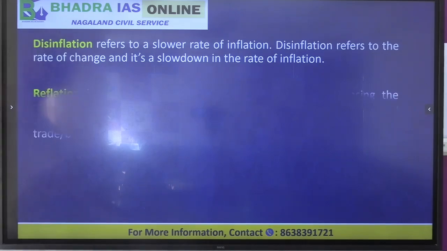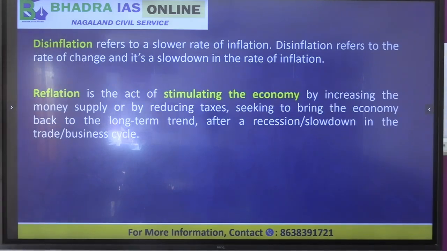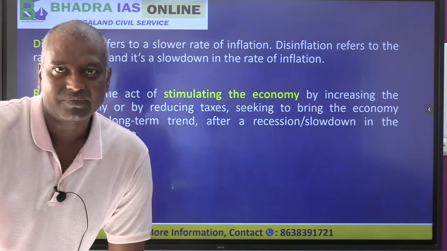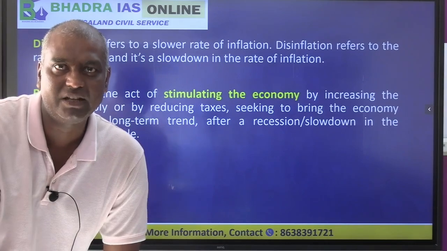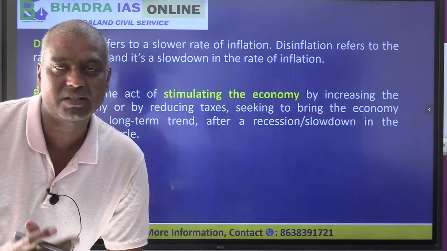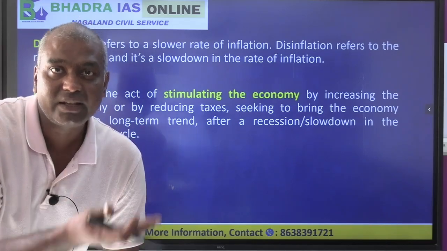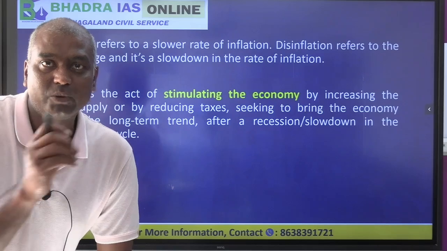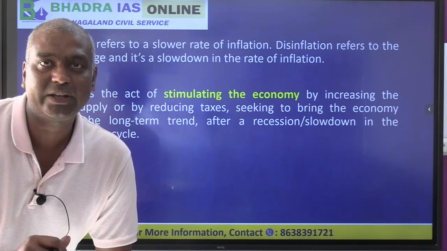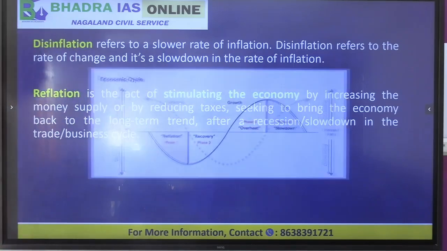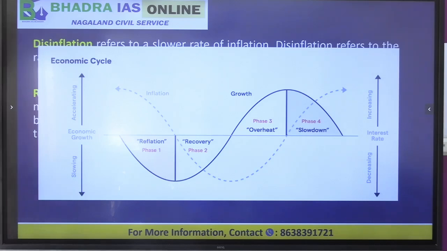Clear? Similarly, we have another concept called reflation. Now what is reflation? When the economy is going down into recession or deflation, government and RBI take some steps, some measures, some policy to increase the price level. So the efforts made by government or RBI to increase the price level, that is actually what we call the concept of reflation.